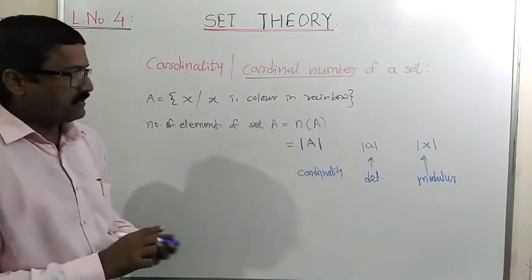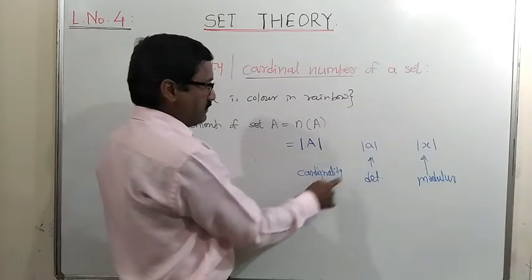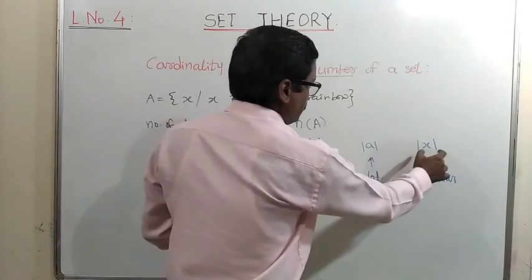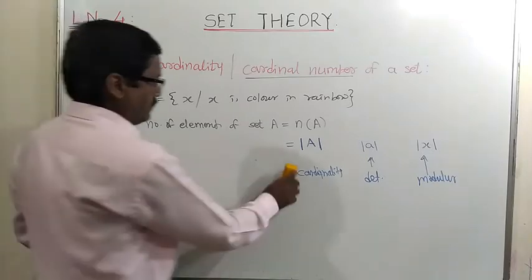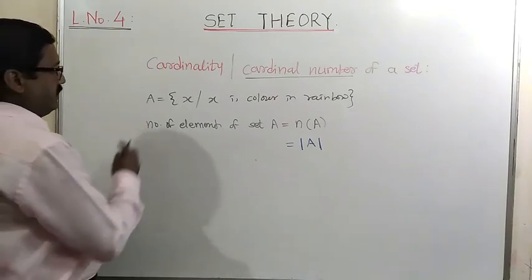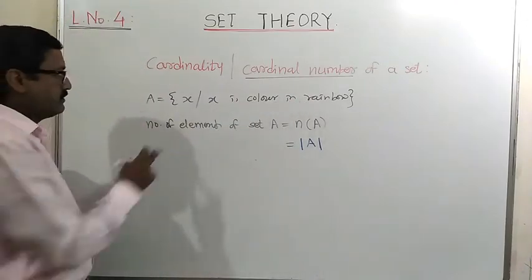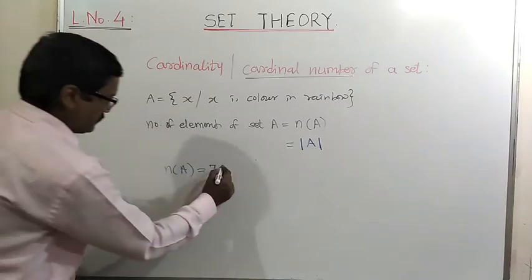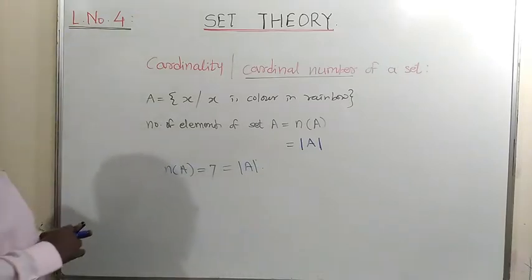So these are three different meanings of the same symbol. In set theory, this is cardinality. In the case of a determinant, it's a number. And in the case of modulus, this is the modulus of x, which will always be positive. Let us see one example. If A is the set of all x such that x is a color in rainbow, then we know that there are 7 colors in rainbow. Therefore the number of elements in set A is equal to 7. It is the same as the cardinality of A. This is the cardinal number of a set.